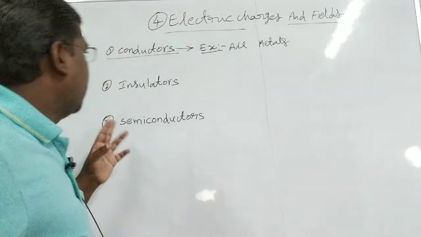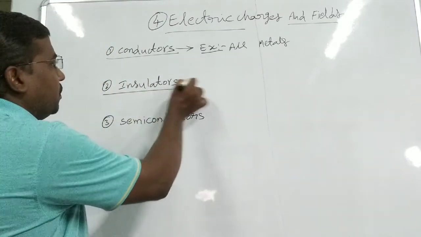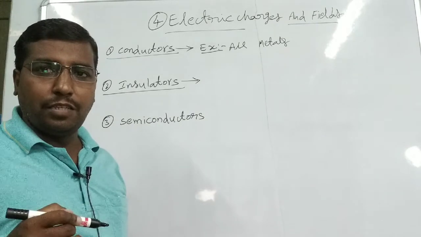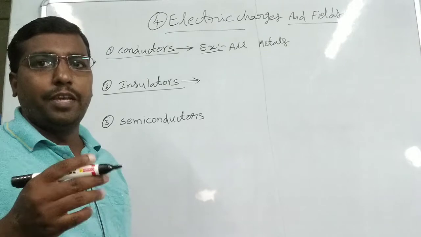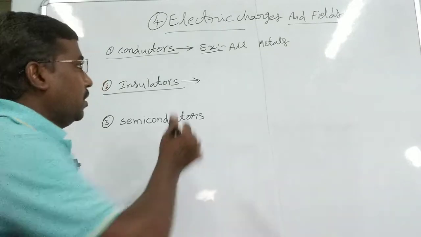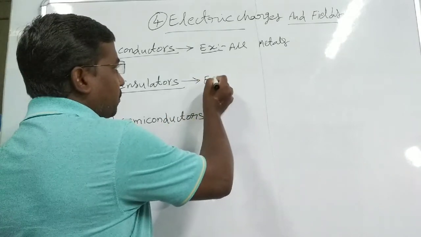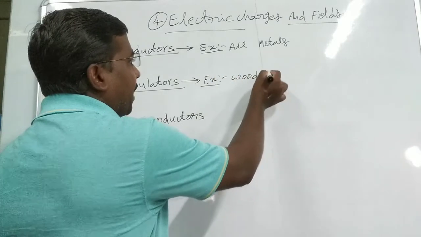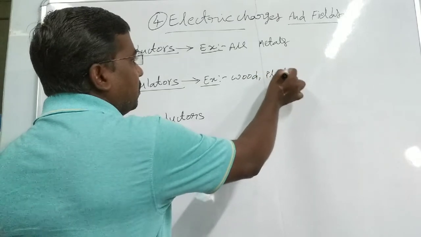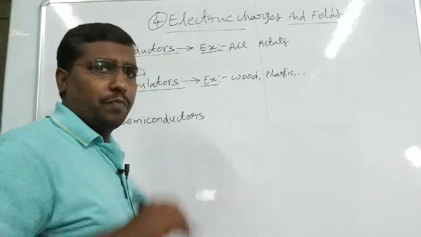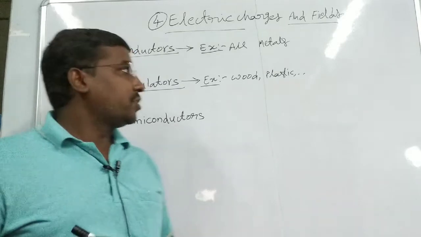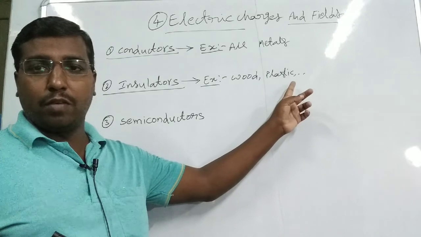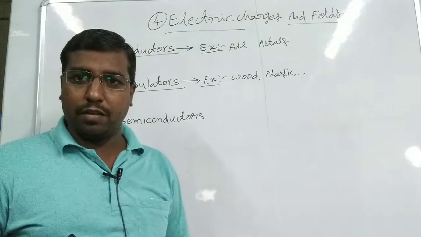And what about insulators? The substances which do not allow electricity through them are called insulators. Examples are wood, plastic, rubber, etc. These substances do not allow electricity through them, so they are called insulators.